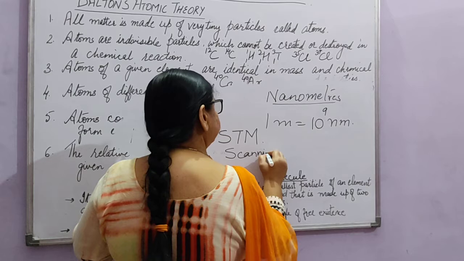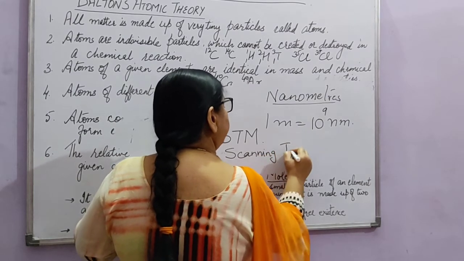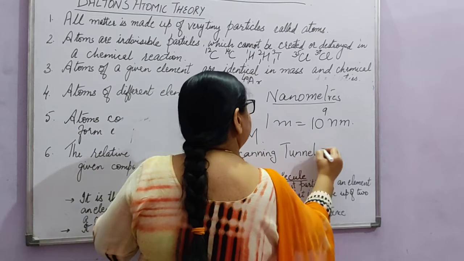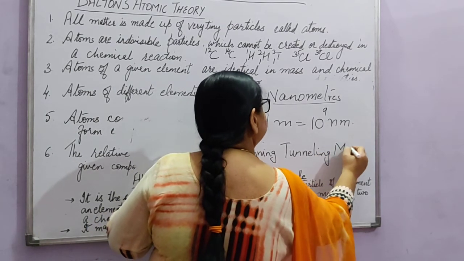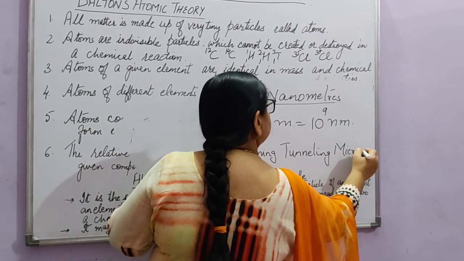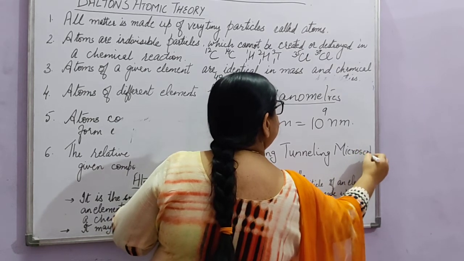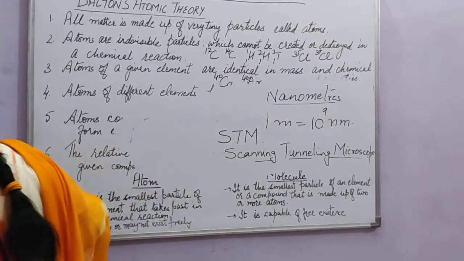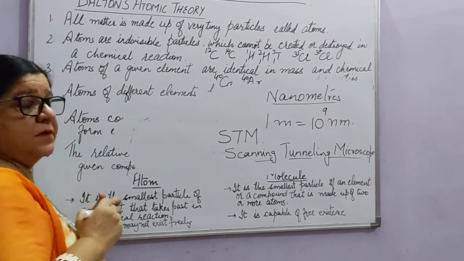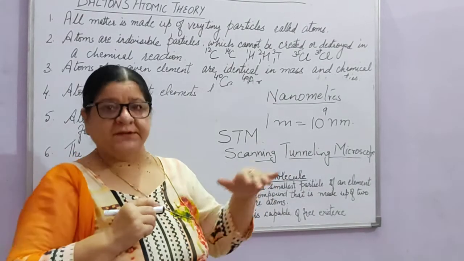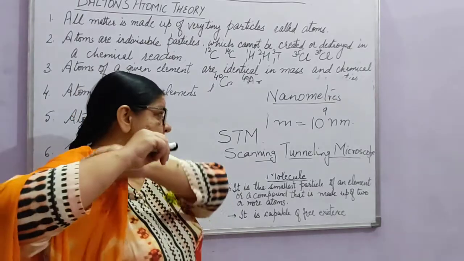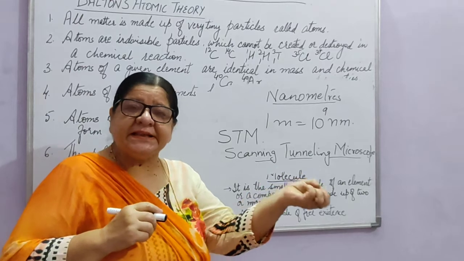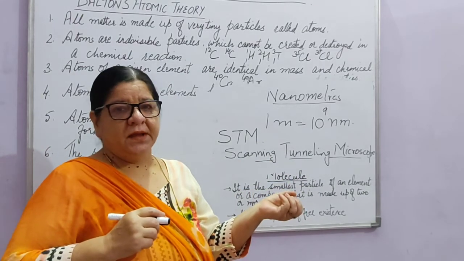This machine is able to take images of the atoms of any element on the surface. Right? So, with the help of this machine, we can even see the atoms.